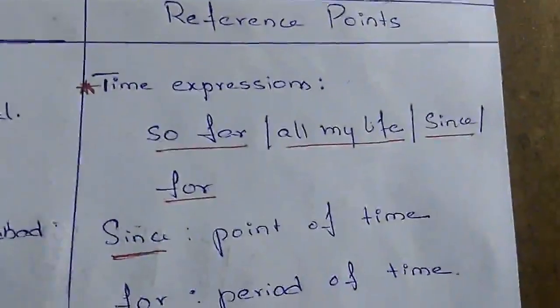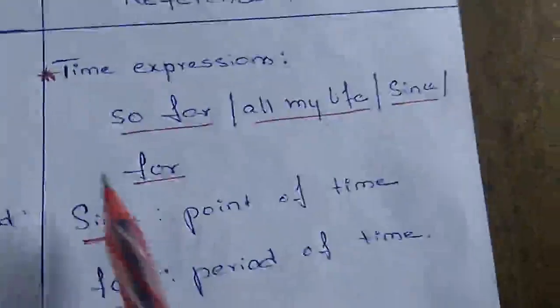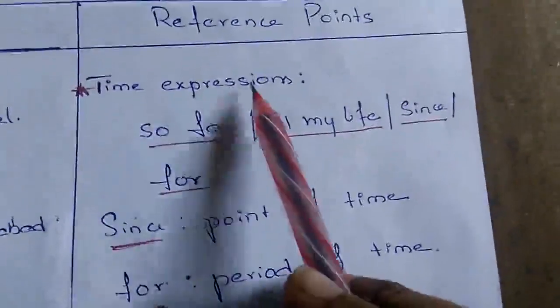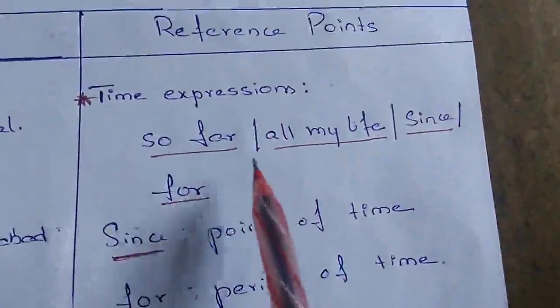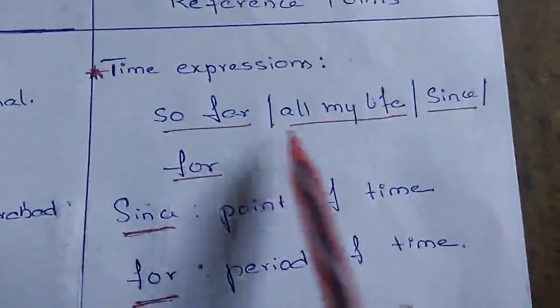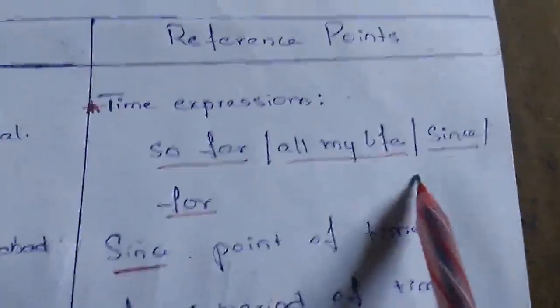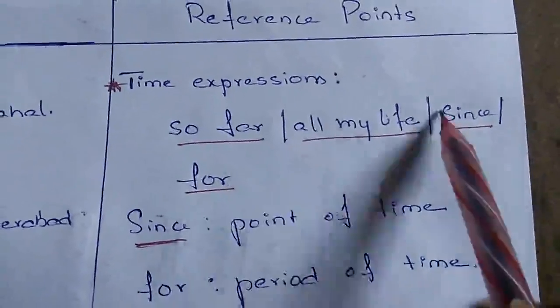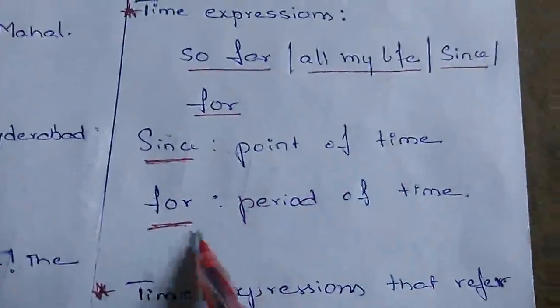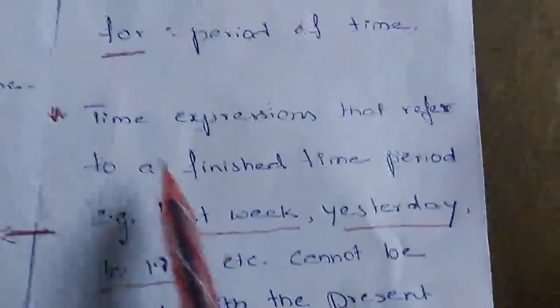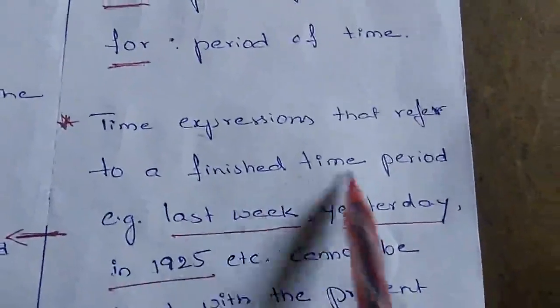And we have a few things to remember in using the present perfect tense. We use some time expressions when constructing sentences: so far, all my life, since, for. Usually since is used to refer to a point of time, and for is used to refer to a period of time.